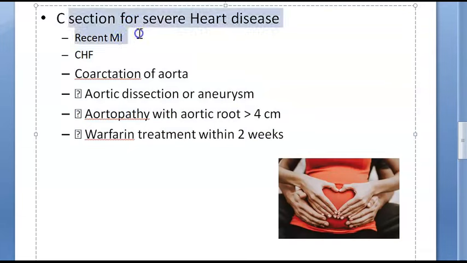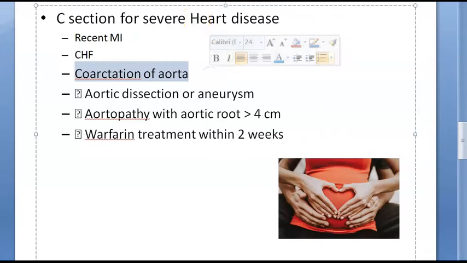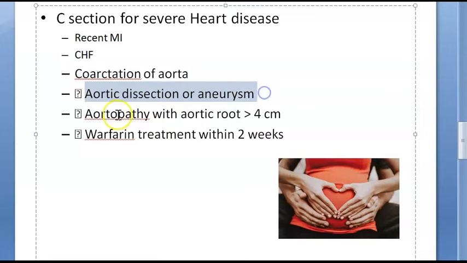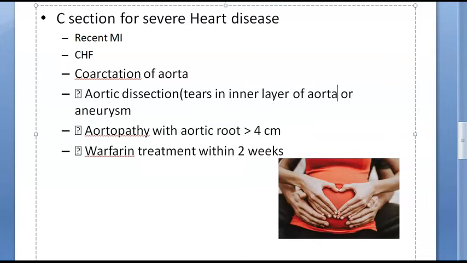If she has had a recent myocardial infarction, congestive heart failure, is it? Coarctation of aorta, we already told you, is a major risk, especially with the valvular involvement, right? Aortic dissection or aneurysm. What do you mean by dissection? This is more like there can be tears in the inner layer of the aorta. So that is what dissection means, or if there's aneurysm and all, these are indications for C-section, okay.